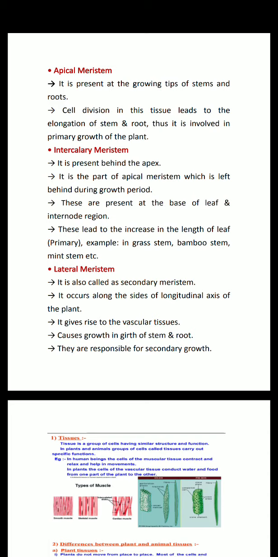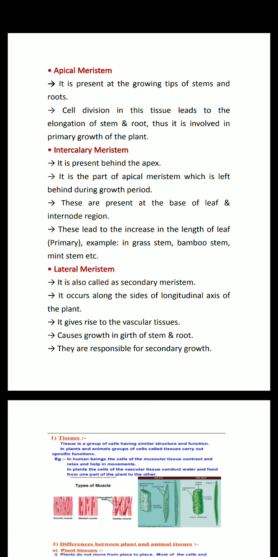Why? How are they continuously increasing their length? It is because of apical meristem, because they are providing the cells for the elongation of the stem and root, and thus they are involved in the primary growth of plant. Now comes your intercalary meristem. Now bacha, intercalary meristems are present behind the apex, and it is part of the apical meristem which is left behind during the growth period.